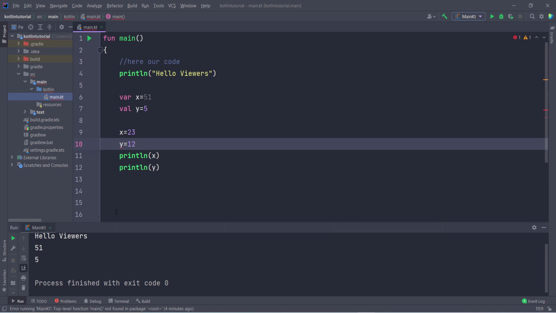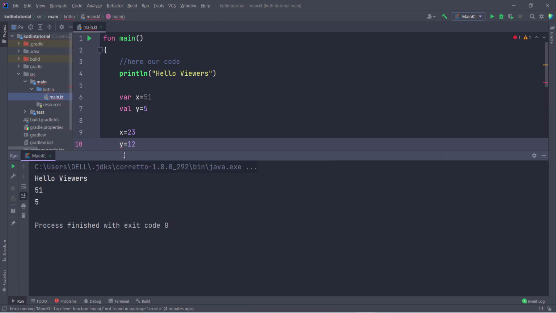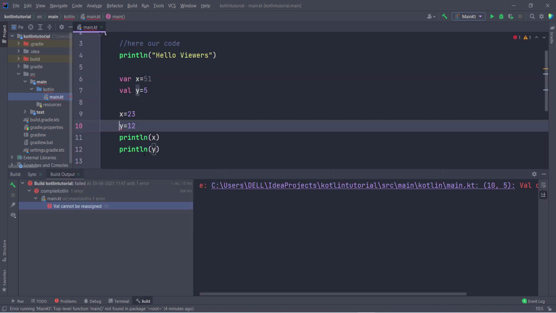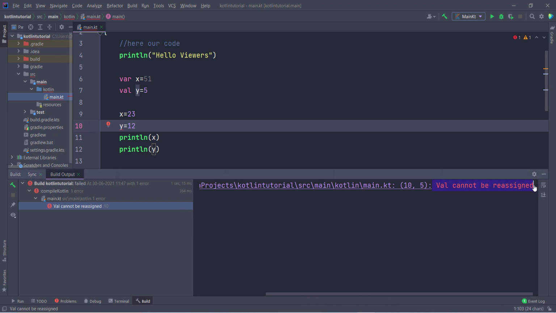So hope you understand the difference between val and var. Now let's run this program and see what error we are getting. You can see it is showing "val cannot be reassigned". So it means we can reassign a var, but we can't reassign a val.